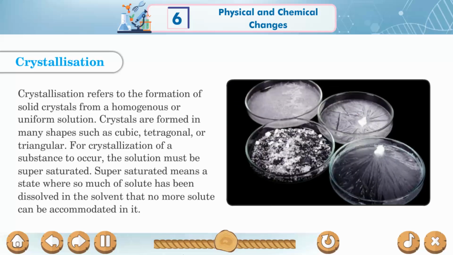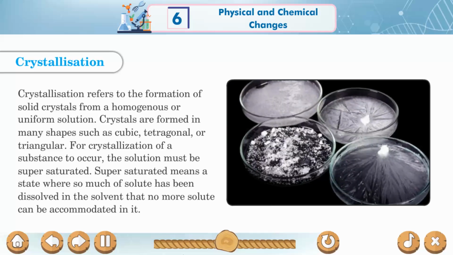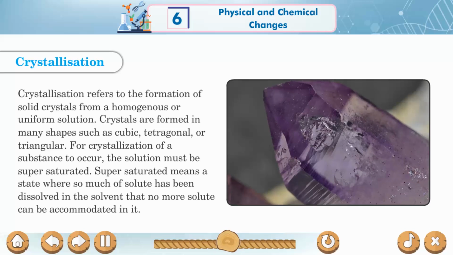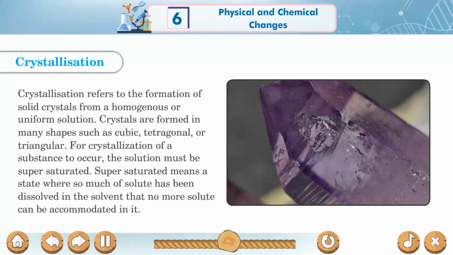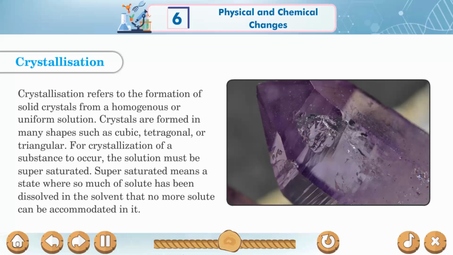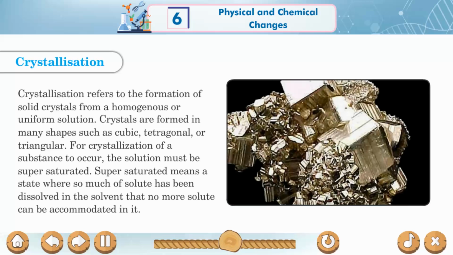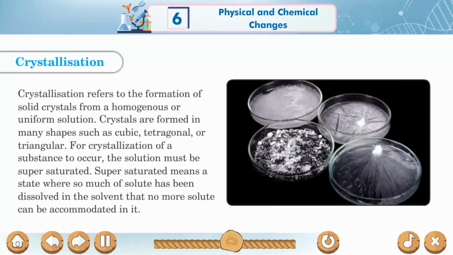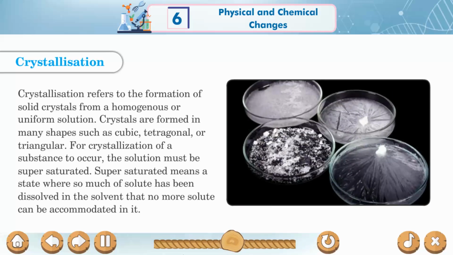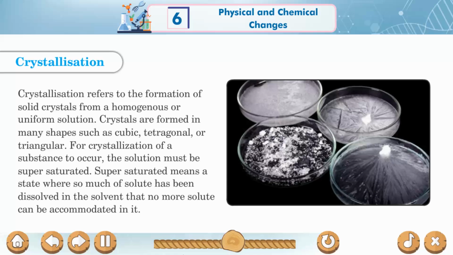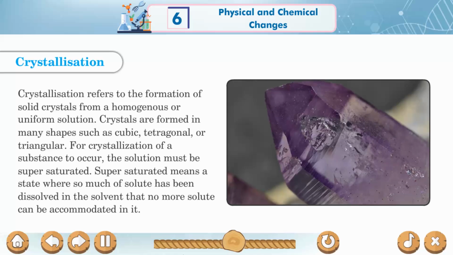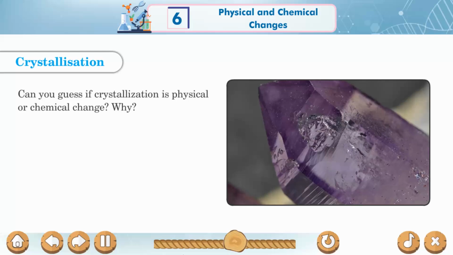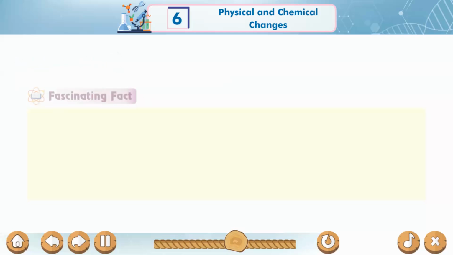Crystallization refers to the formation of solid crystals from a homogeneous or uniform solution. Crystals are formed in many shapes such as cubic, tetragonal or triangular. For crystallization of a substance to occur, the solution must be supersaturated. Supersaturated means a state where so much solute has been dissolved in the solvent that no more solute can be accommodated in it. Can you guess if crystallization is a physical or chemical change and why?